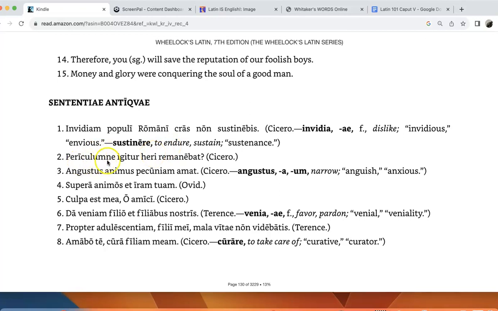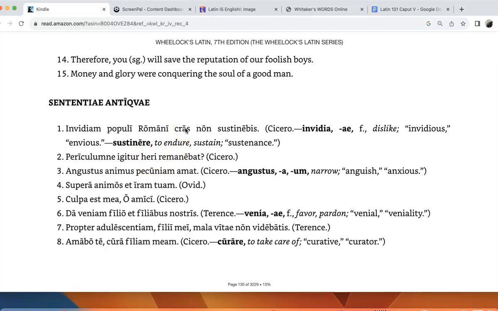Duo. Periculum ne igitur heri remanebant. So here we have another saying by Cicero. Remember, Cicero wrote more about ancient Rome than any other author. That's why a lot of these are from Cicero. So this one, here we have remanebant. So that's our bam, bas, bat, bamus, batis, bant. So here's third person singular. Of course, this is where we get the word remain. Nice thing the Wheelock's does is everything's very logical to make connections.